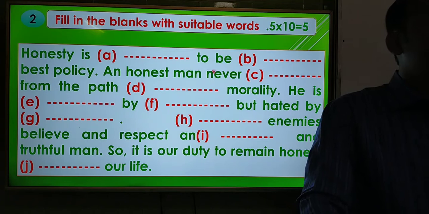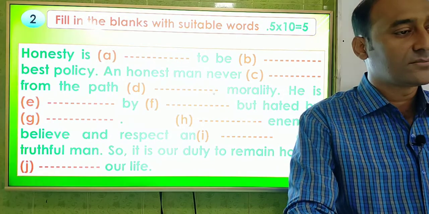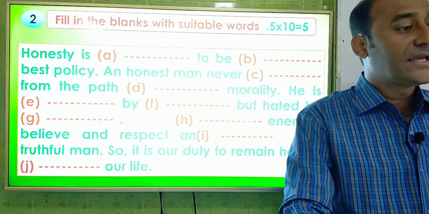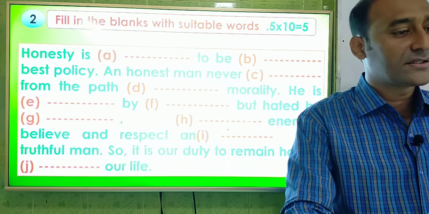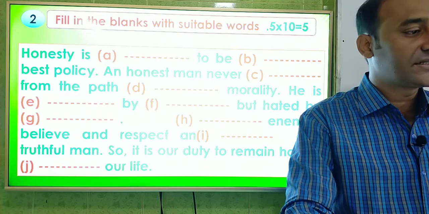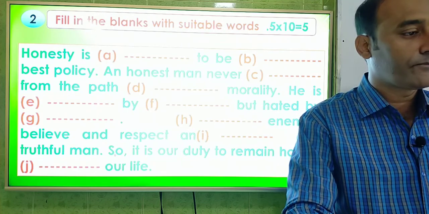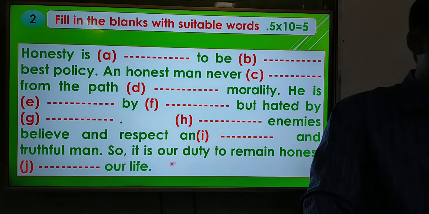Honesty is dash to be dash best policy. An honest man never dash from the path dash morality. He is dash by dash but hated by dash. Dash enemies believe and respect and dash and truthful man. So it is our duty to remain honest dash our life. So dear students, you can try to answer.